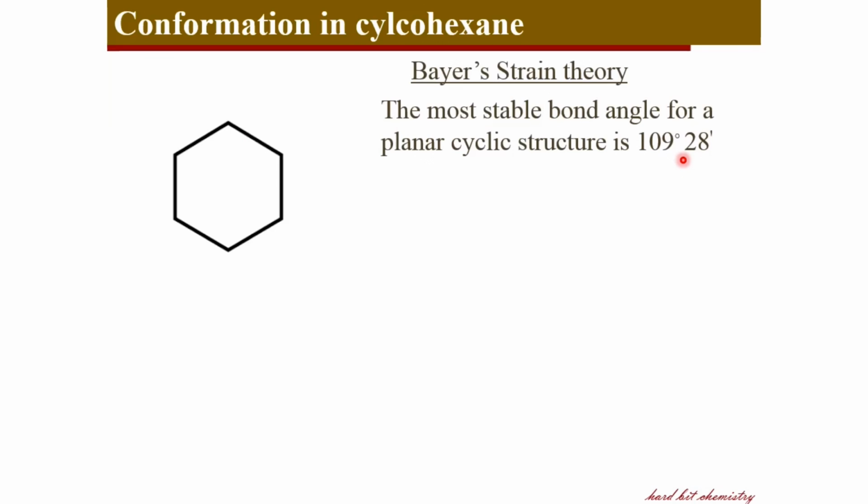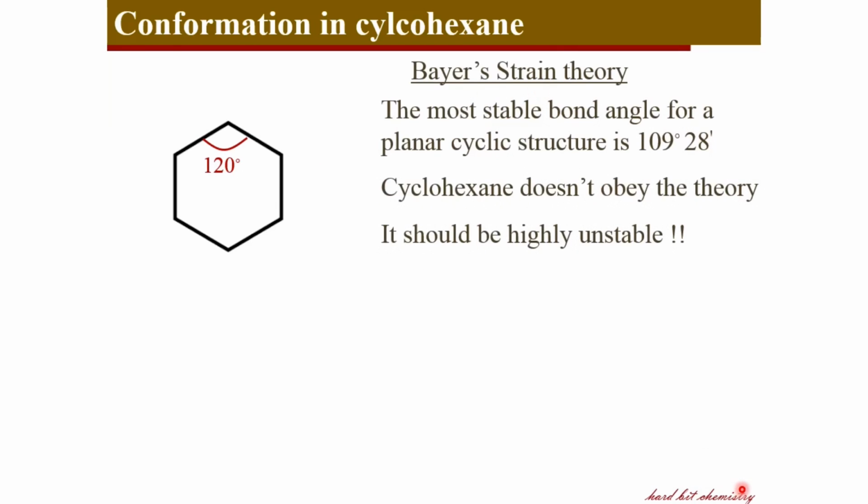That is the idea of Bayer's strain theory. And if we look at cyclohexane, it has got an angle of 120 degrees. That marks a huge deviation from this standard or expected bond angle. Therefore, according to this theory, cyclohexane is unstable.